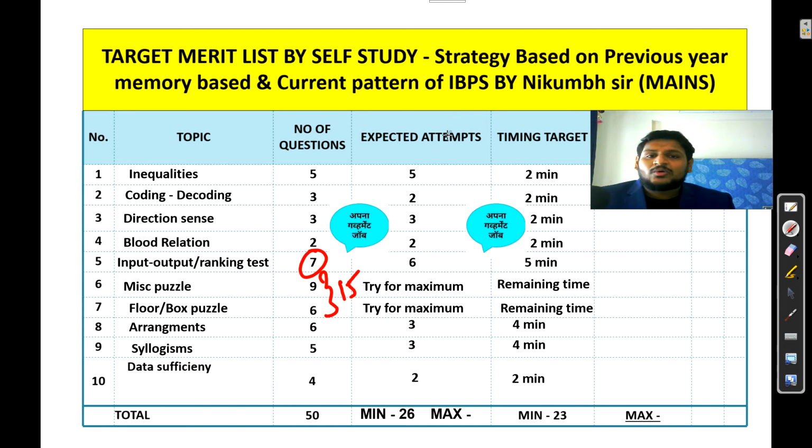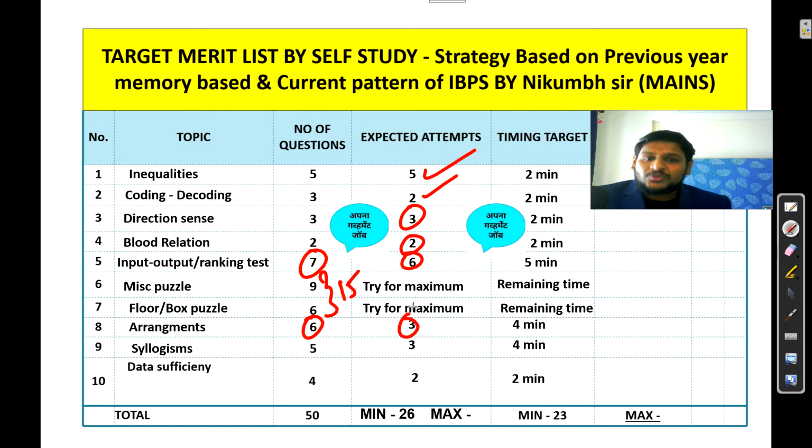Now as I already told you, inequality is easy and you can attempt it quickly. So out of 5 you can attempt 5 questions, no need to worry. For coding decoding I am assuming 3 questions. Definitely you can attempt 3, but for mains the level is a little increased, so I am assuming out of 3 you can attempt 2 questions. Direction sense and blood relation I already told you, full questions compulsory, so this will not change for mains. Input output ranking test, out of 7, 6 questions you can attempt, no worry.